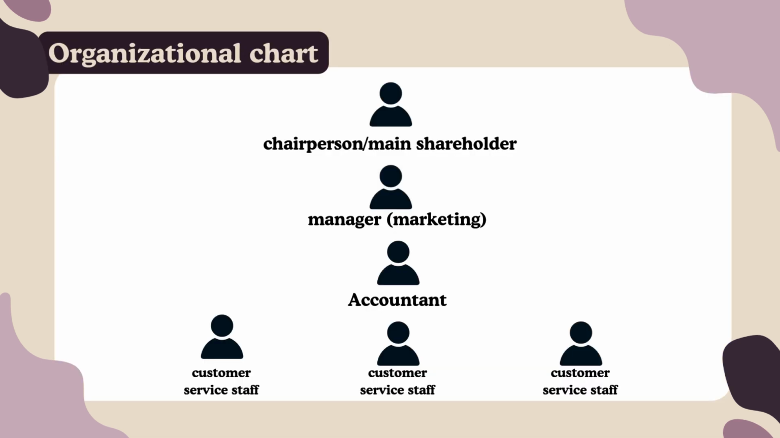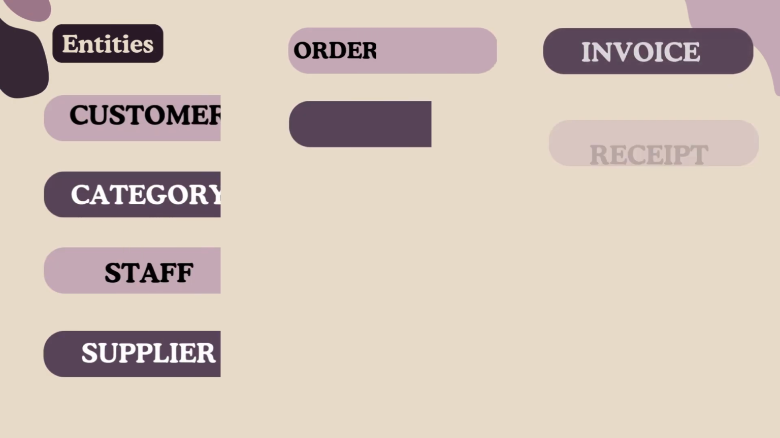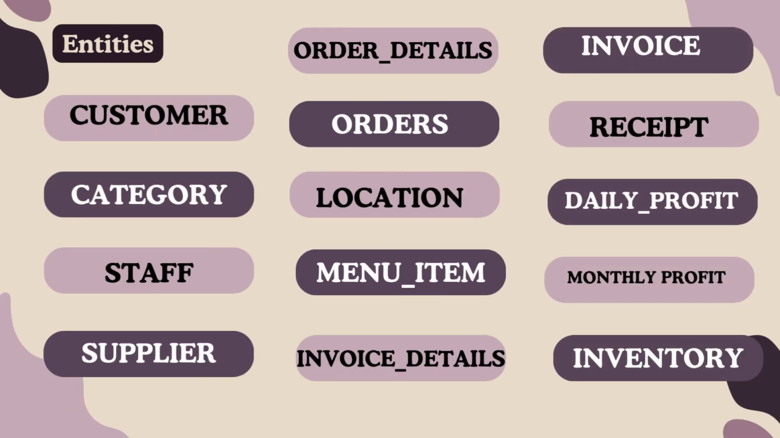Here is the organizational chart, with the chairperson slash main shareholder at the top of the chart, the manager who handles marketing working right below them, and then working below the manager is the accountant, and below that all the customer service staff. Here are all our entities, all 14 of them, which are customer, category, staff, supplier, order details, orders, location, menu item, invoice details, invoice, receipt, daily profit, monthly profit, and inventory.